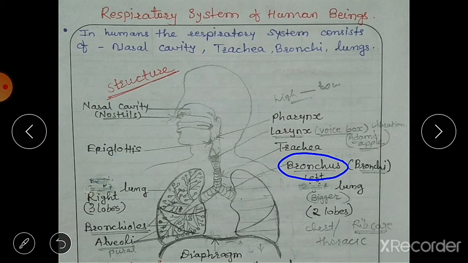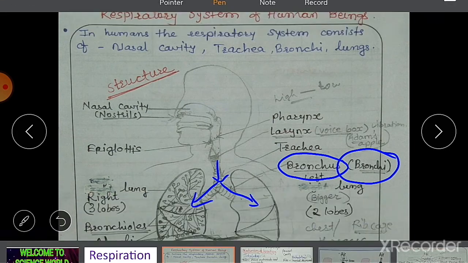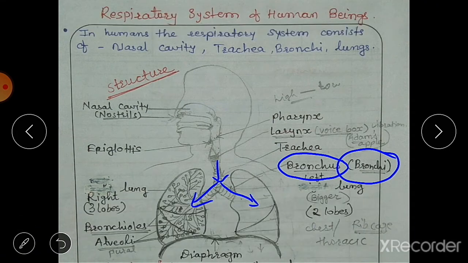Bronchus is singular and bronchi is plural form. So this trachea, or we can say windpipe, gets divided into two tubes, and these two tubes enter each lung here. These two tubes are known as bronchi. This is one bronchus and this is one bronchus. So here two tubes are there, or two bronchi we can say. These bronchi enter into the lungs.